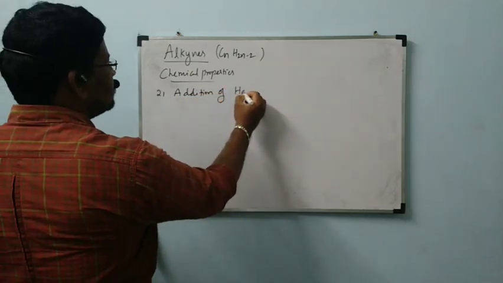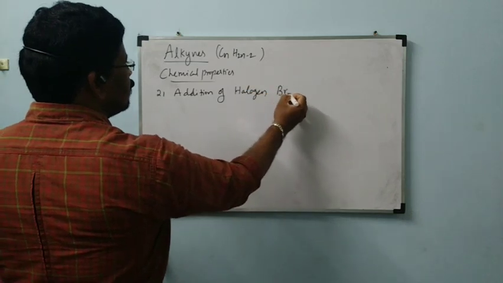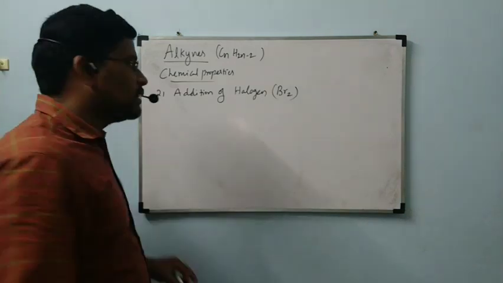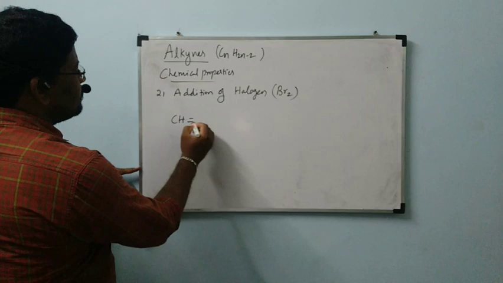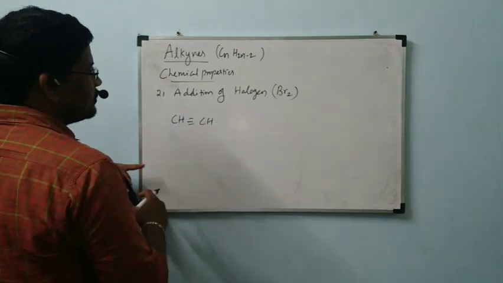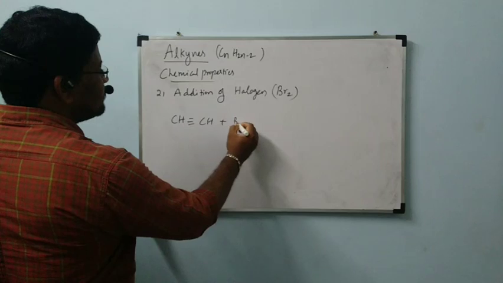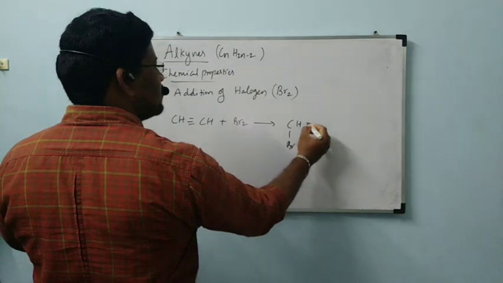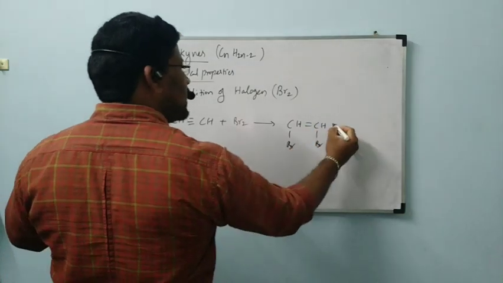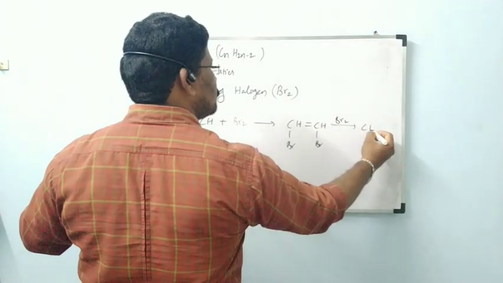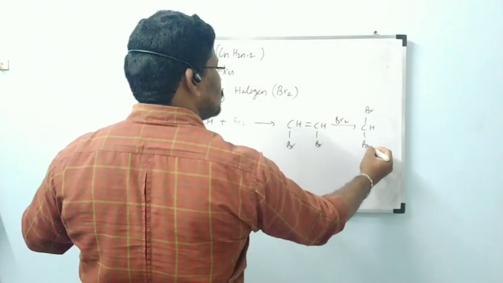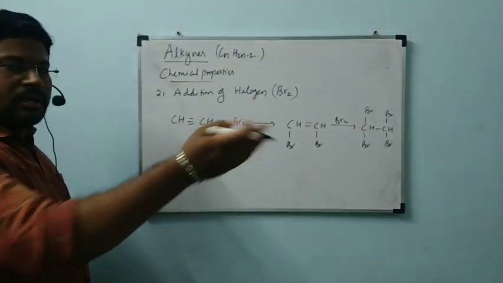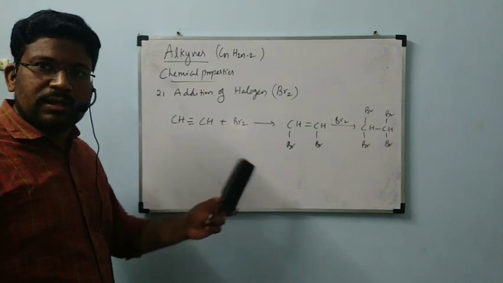Addition of halogen. Example Br2. Let us see. CH triple bond CH reacts with Br2 to form CHBr double bond CHBr. Again it will undergo reaction with Br2 to form CHBr2 single bond CHBr2. Till the complete pi bonds are broken, it will undergo reaction.